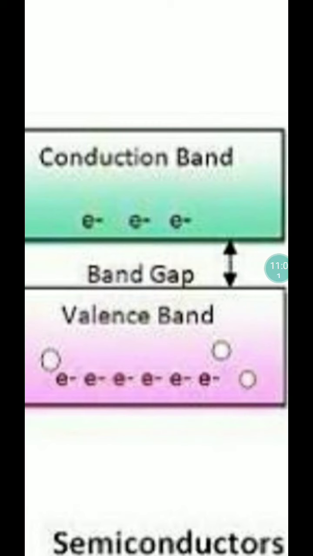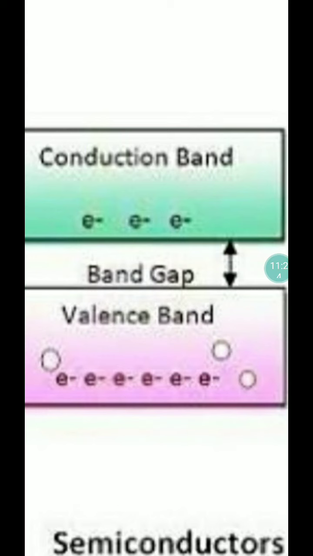Means at low temperature it is a bad conductor, and at higher temperature it acts as a good conductor of electricity.